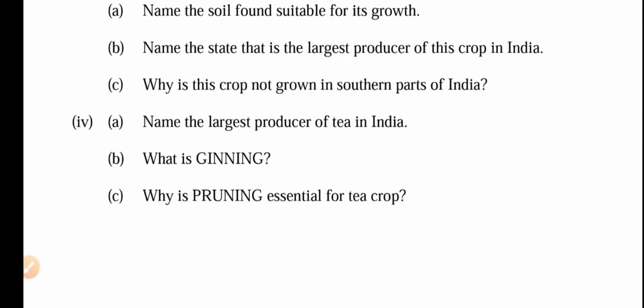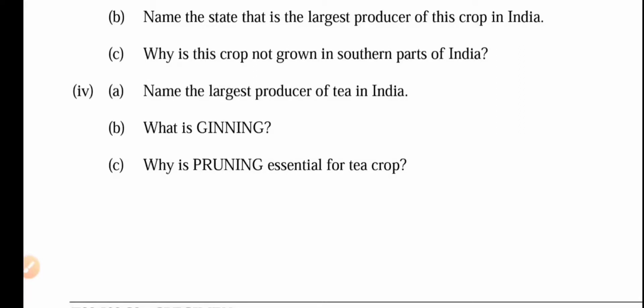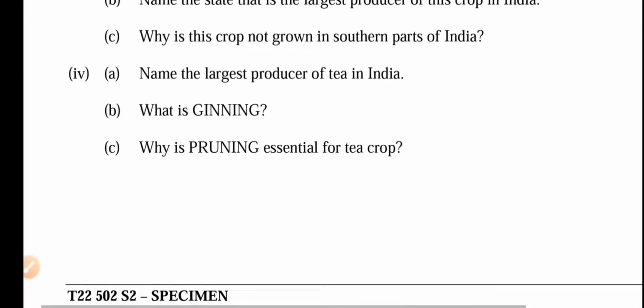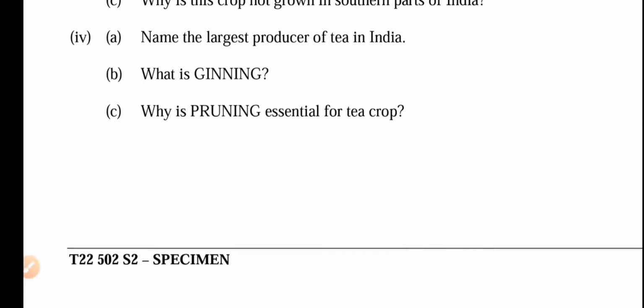Next question. Name the largest producer of tea in India. As of this time of uploading this video, West Bengal, what is last in this budget shows that West Bengal is the leading producer of tea in India. But in your book the answer may be different, so there is confusion, but in the answer you definitely write Assam as the leading producer of tea in India as per the book. What is ginning? Ginning means processing to remove the seeds and debris from the cotton. In tea also it is the same thing, removing debris and other bad material from the tea.